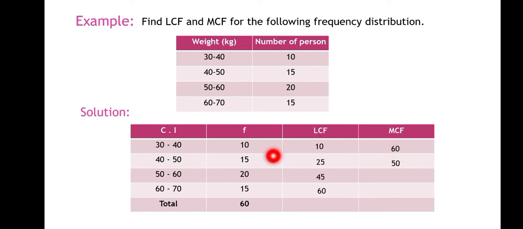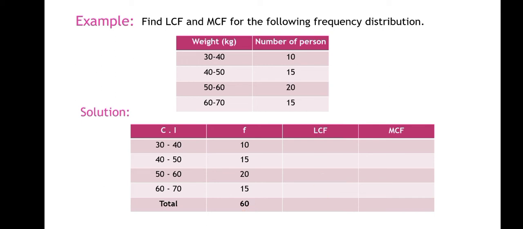Next is 50 minus 15. We get 35. Next is 35 minus 20. We get 15. Now this last number, that is this 15, should match with the 15 which we have in the frequency. These last two numbers should match so that we can verify the problem.